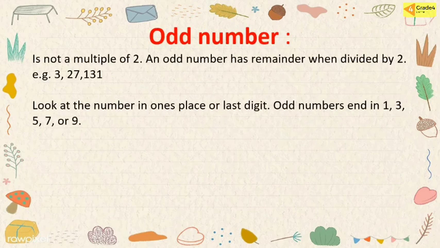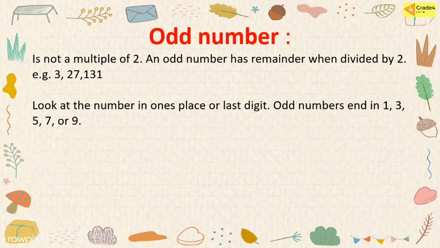How about the odd number? It's not a multiple of 2. An odd number has a remainder when divided by 2. For example, 3, 27, and 131. Look at the number in the ones place, or last digit.